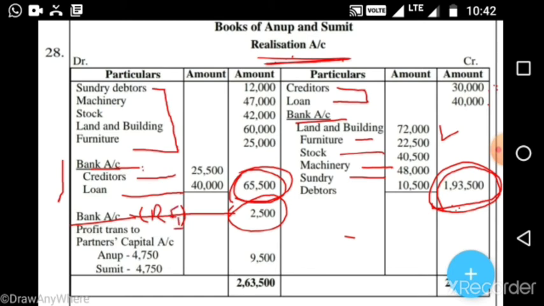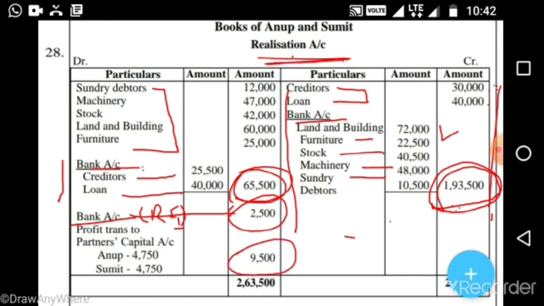Next, we will see which side total is more than the other side total. In this problem, the credit side total is more than the debit side total. So first we take the debit side total and subtract it from the credit side, so we will get a profit. How much profit? 9,500.